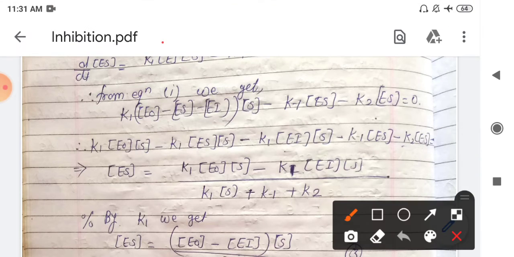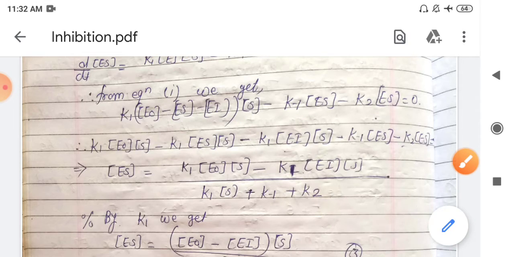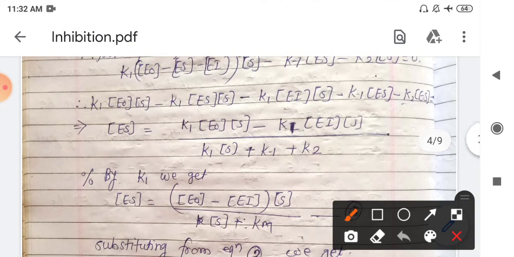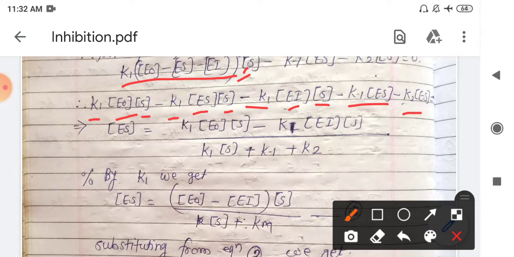So for this value of E, we can substitute k1 into E0 minus ES minus EI into S minus k minus 1 into ES minus k2 into ES is equal to 0, or just simply multiply this S to the overall term. So that is k1 into E0 into S minus k1 into ES into S minus k1 into EI into S minus k minus 1 into ES minus k2 into ES. Okay, so this is the overall simplification.